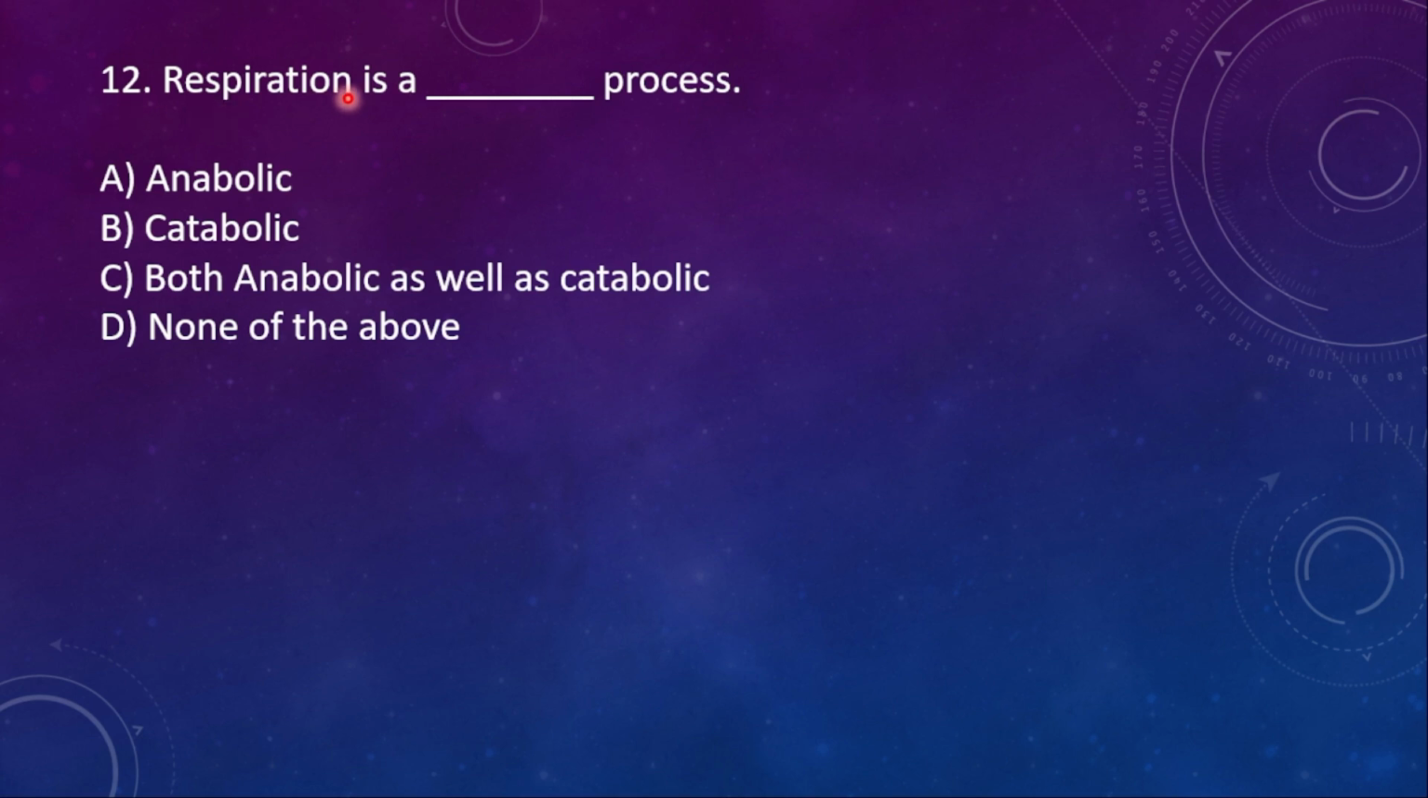12th one, respiration is a dash process. A, anabolic, B, catabolic, C, both anabolic as well as catabolic, D, none of the above. So here the right option is B, it's a catabolic process. Breaking down process is said to be catabolic, making down is said to be what? Anabolic.